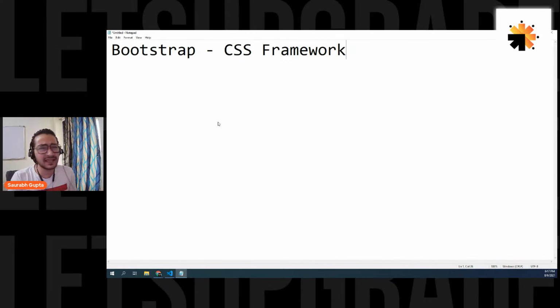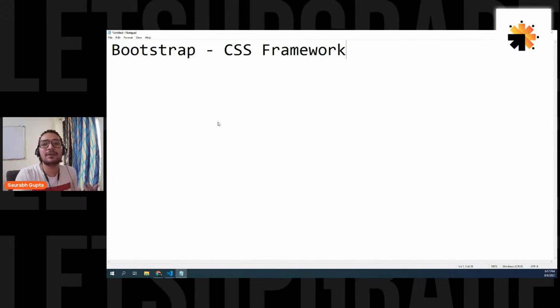I think you don't need any extension for Bootstrap. CSS snippets are enough. You don't need any extensions for Bootstrap, I feel. Okay, so I really hope everyone is cleared on what a framework is. Now, depending on the project, depending on the technology, this framework can be bigger or smaller.